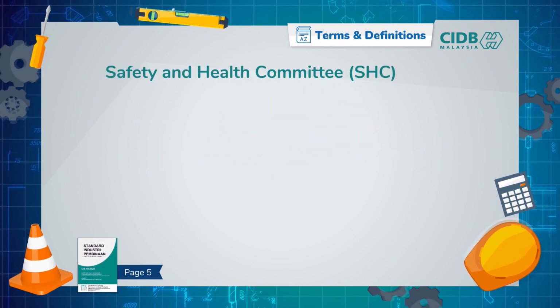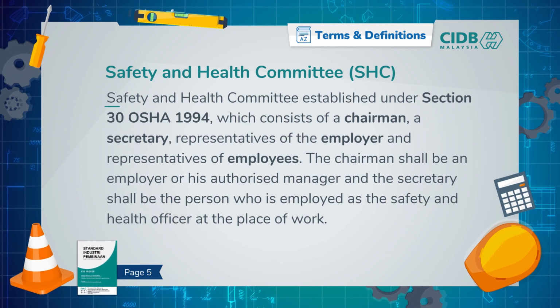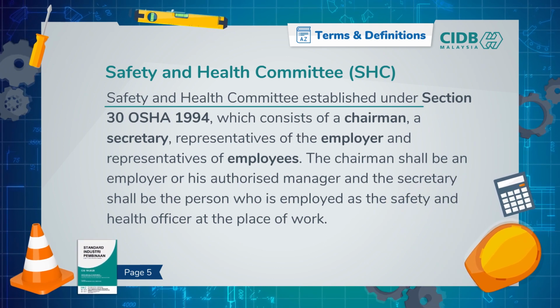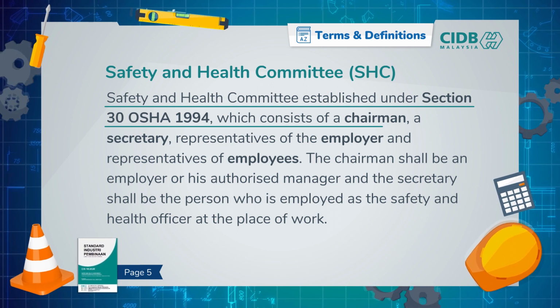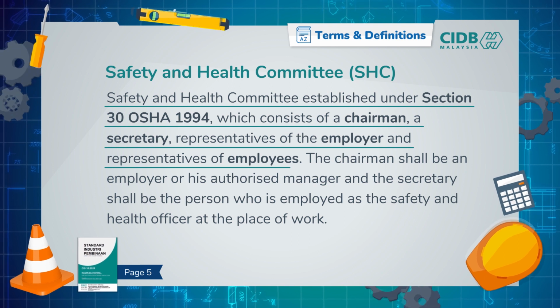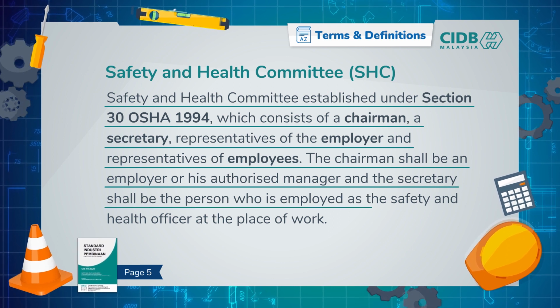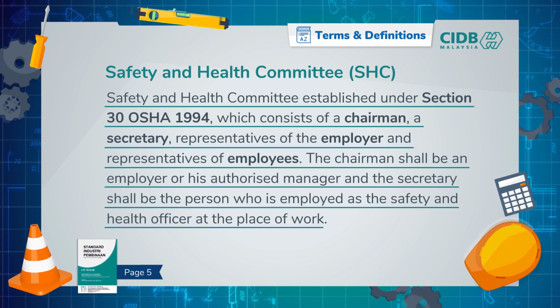Safety and Health Committee, or SHC. This is a very important committee to know, so you better know what it is. The Safety and Health Committee is established under Section 30 of OSHA 1994. The committee consists of a chairman, a secretary, representatives of the employer, and representatives of employees. The chairman shall be an employer or his authorized manager, and the secretary shall be the person who is employed as a safety and health officer at the place of work.